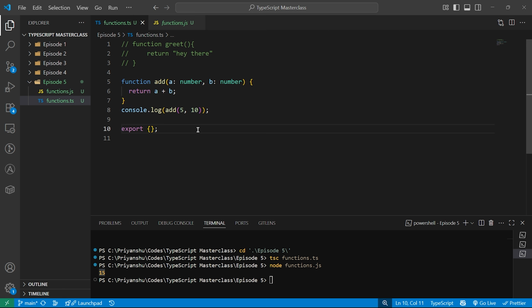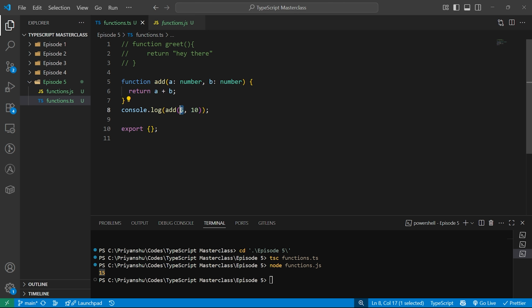And if you observe one thing over here, currently the function can return anything. If I add over here something like return hello, it's also fine. But this is against the TypeScript rule. So here you can also add types for the return, but before that, let's just see one thing.